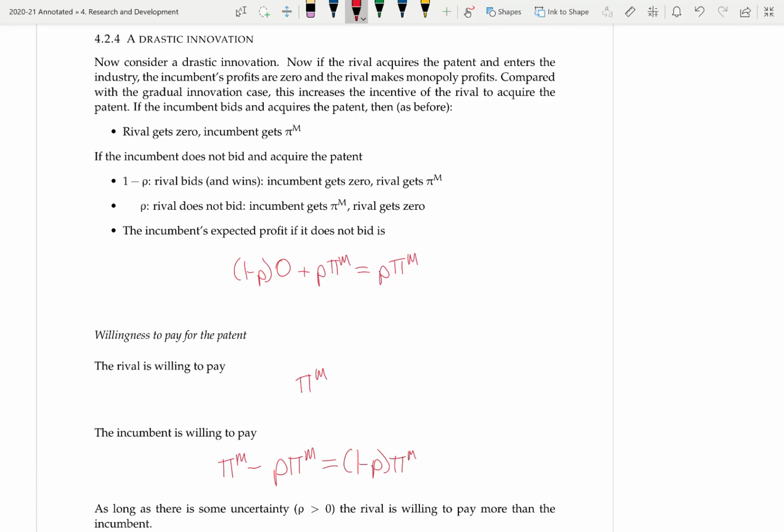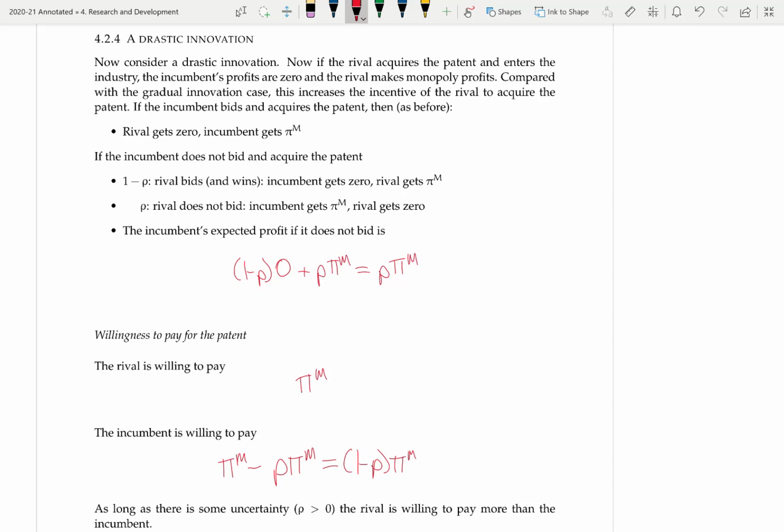So we found that in the case of a drastic innovation, as long as there is at least a little bit of uncertainty about the presence of a rival, then the rival is willing to pay strictly more than the incumbent, and so we will have a market where the incumbent firm is continually being replaced by a rival firm that's coming in with a new innovation that makes the old innovation obsolete.